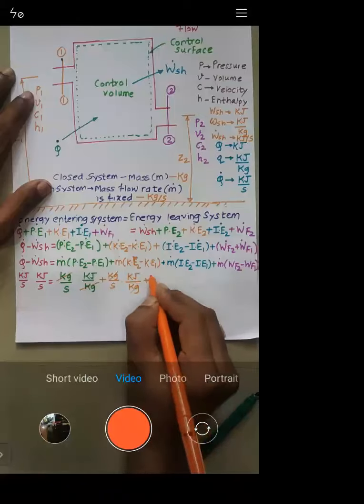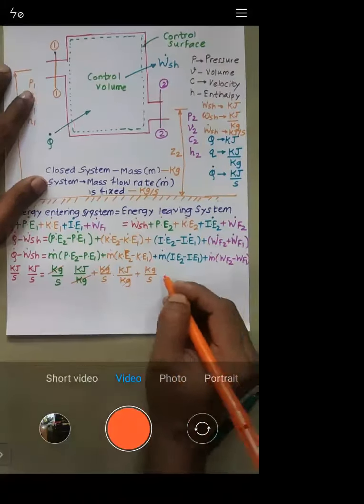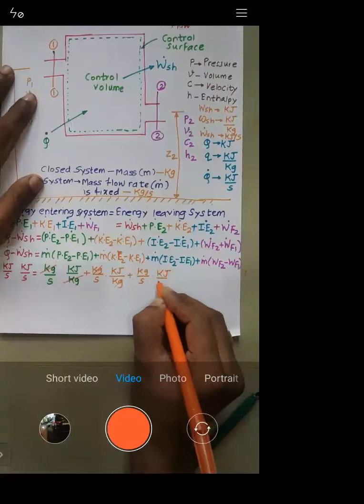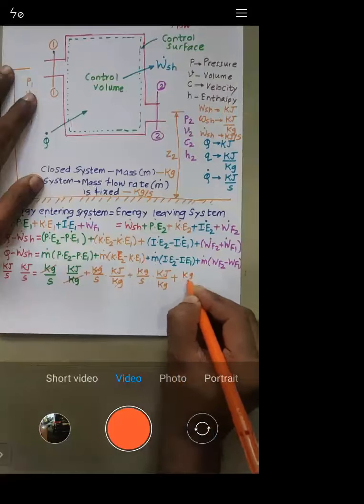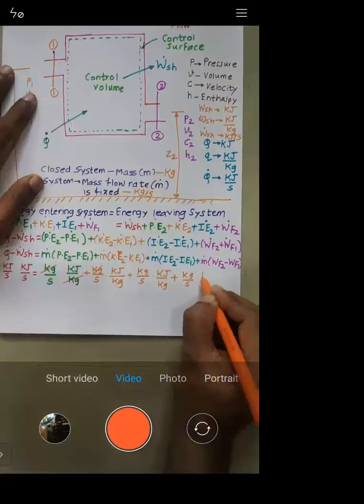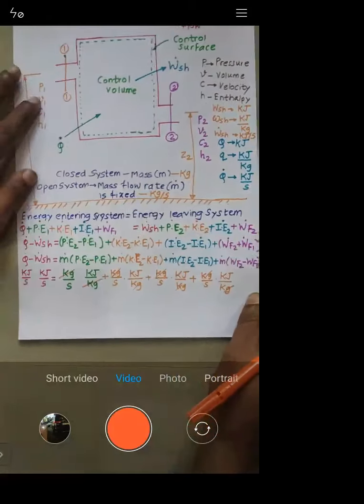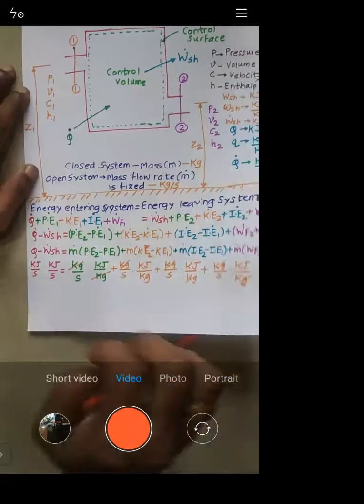Again plus kg per second into, again this term will be in kilojoule per kg. Wherever there is mass flow rate, it is kg per second, and into again kilojoule per kg, so again kg gets cancelled here. You can check it, all of it. So this is how the units work.